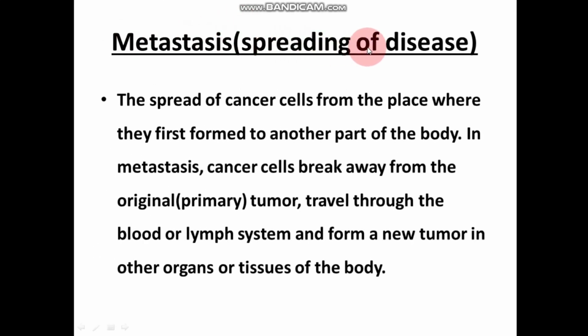Metastasis, spreading of disease in the body. The spread of cancer cells from the place where they first formed to another part of the body. In metastasis, cancer cells break away from the original or primary tumor, travel through the blood or lymph system, and form a new tumor in other organs or tissues of the body.